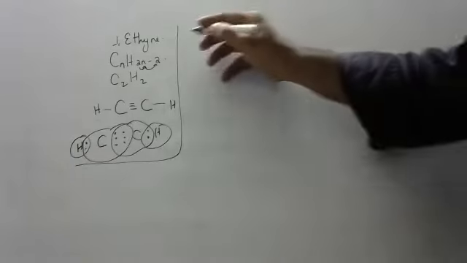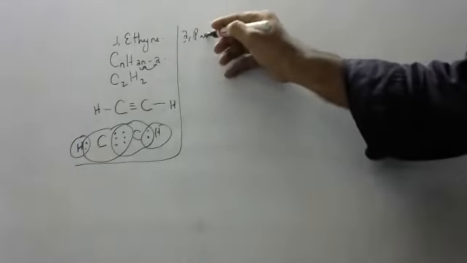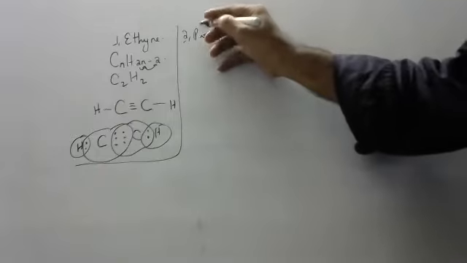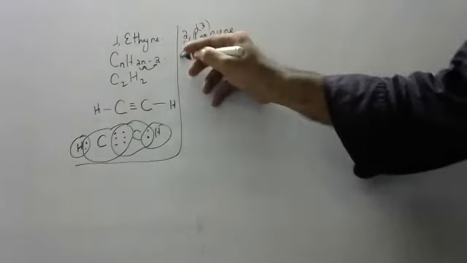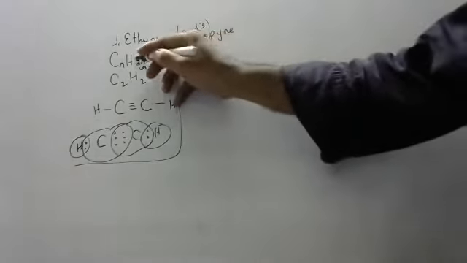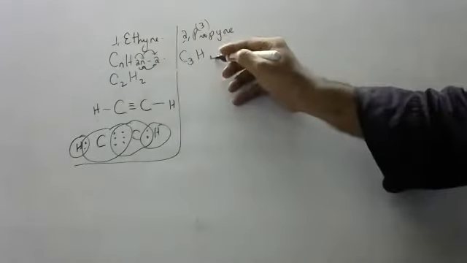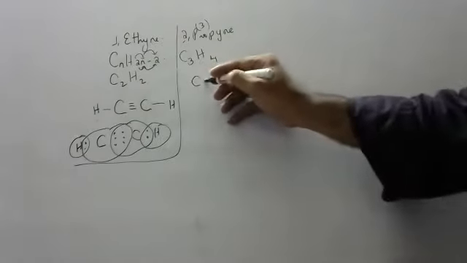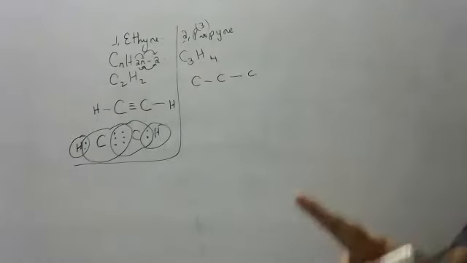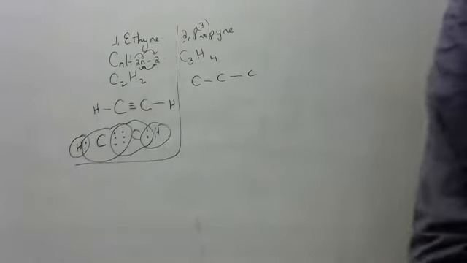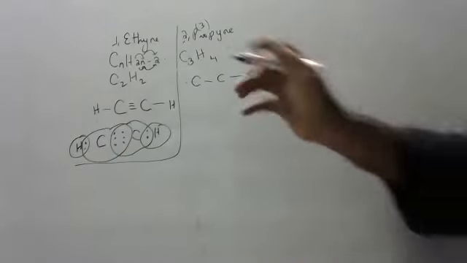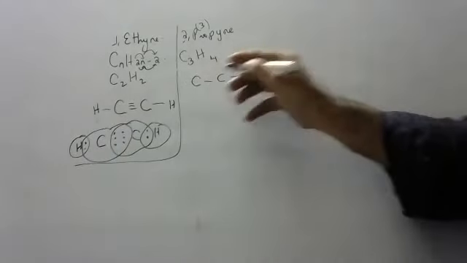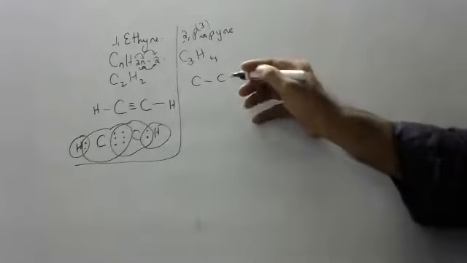Those who did not understand, one more example: propyne. What is propyne, children? 3 carbons. Substitute 3 in this formula: C3, 2 3s are 6, 6 minus 2 is 4. C3H4. So 3 carbons are a must, with one triple bond. You can keep it anywhere, children, here or here. Anywhere, I will keep one triple bond here.